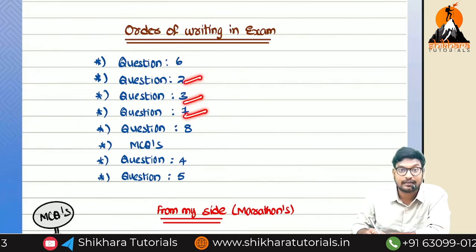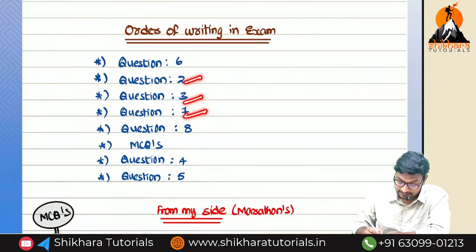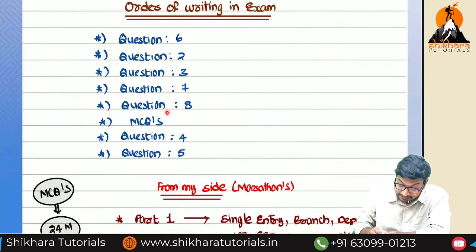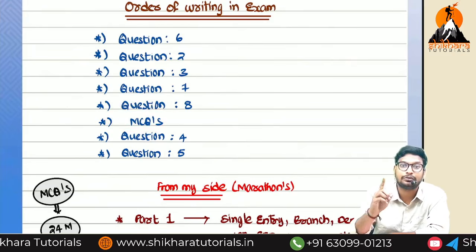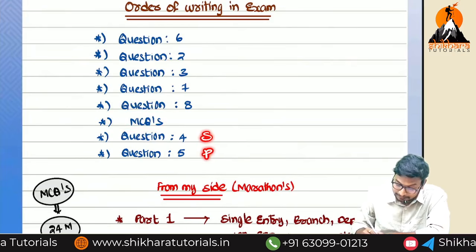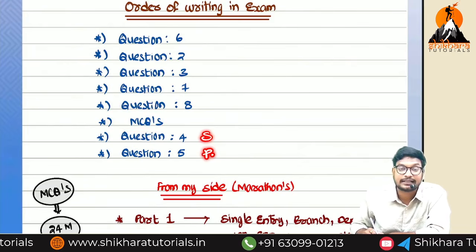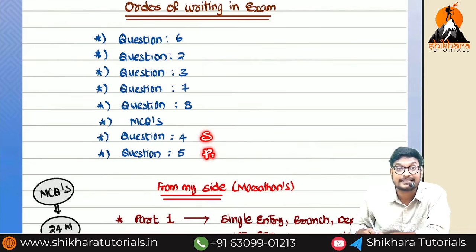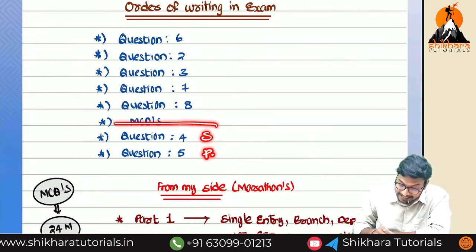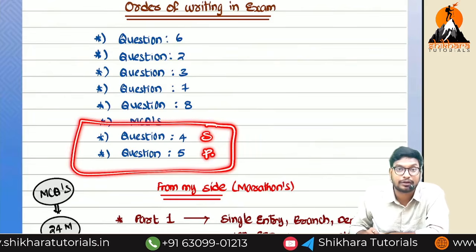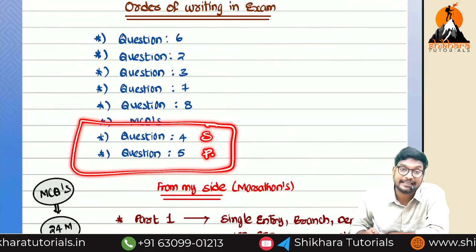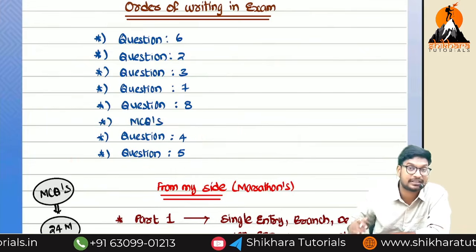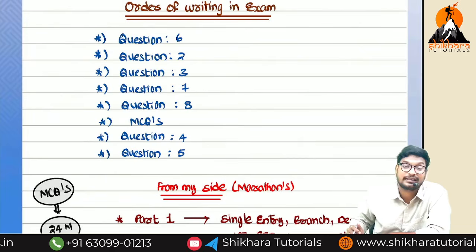The 7th question means nothing but accounting standards. Then after that, try to write the 8th question. Then after that, try to write the MCQs. After that only, you have to write single entry and partnership. Okay, now, don't start your examination with single entry and don't start your examination with partnership. Give the last preference to these 2 topics. Okay, guys, while studying or while writing in the examination, please do these 2 chapters at the end of your preparation.